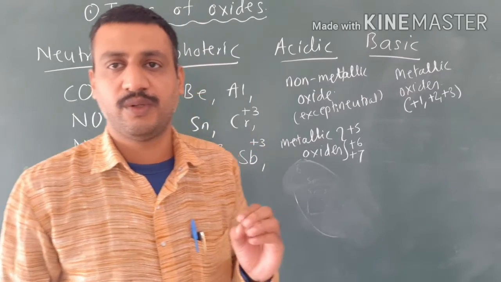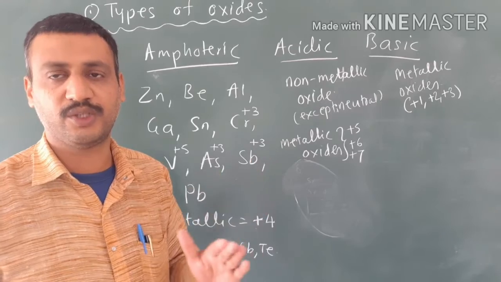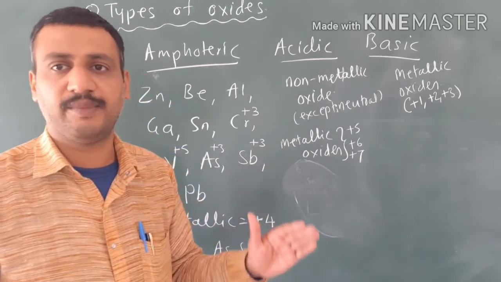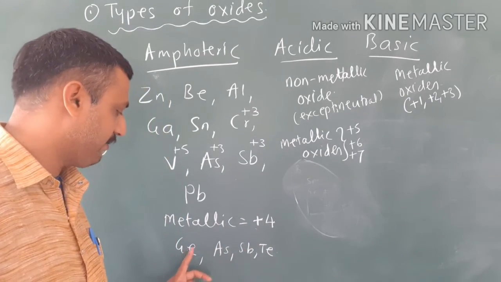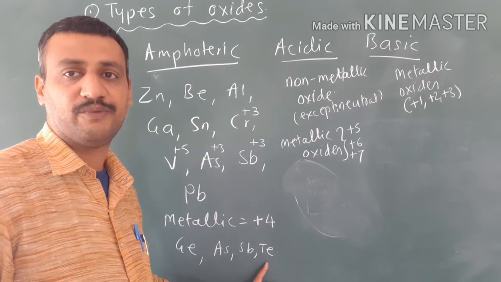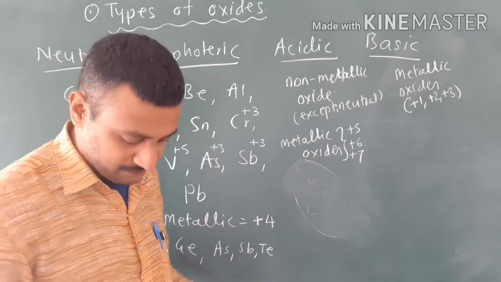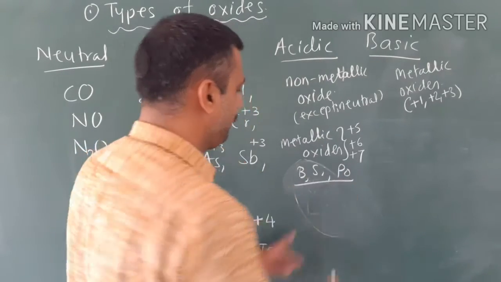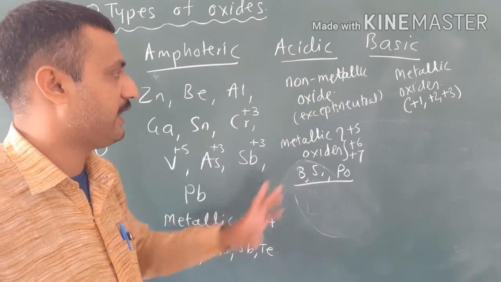Besides this, we saw there are a total of seven metalloids: boron, silicon, germanium, arsenic, antimony, tellurium, polonium. Out of these seven metalloids, we discussed that the oxides of germanium, arsenic, antimony and tellurium are amphoteric. So what remains in the case of metalloids? Boron, silicon and polonium. Oxides of these elements are acidic in nature. Okay, this is about the acidic oxides.